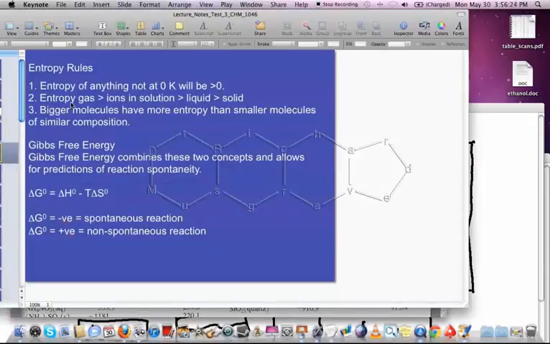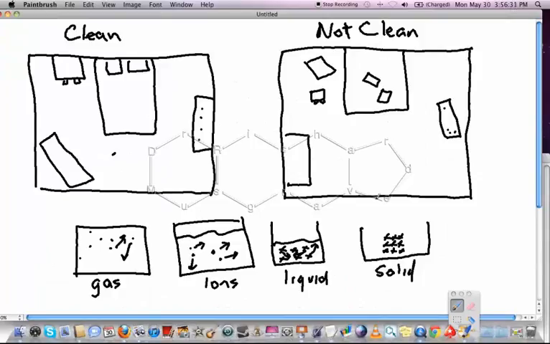Alright, what else? Entropy of gas is greater than ions in solution, is greater than liquid, is greater than solid. Alright, let me show you something that illustrates that. In a gaseous state, you can see molecules are flying everywhere, and there's lots of different ways that a gas can be arranged, so we're talking about lots of arrangements, which means high entropy. An ion in solution, you've got lots of ways these ions can be arranged, and you've got all the solvent molecules in here as well, so there's lots of different kinds of arrangements that can be made for ions.